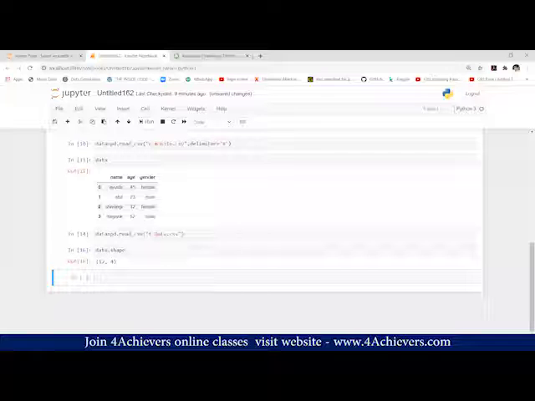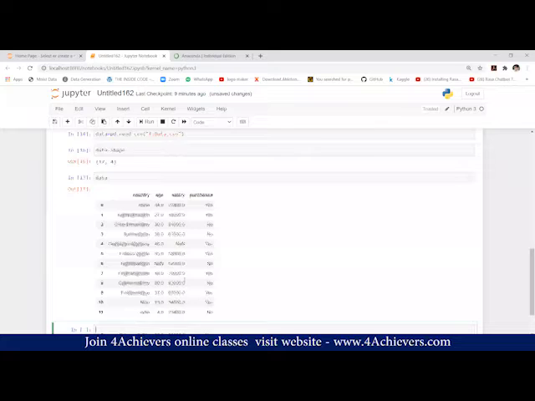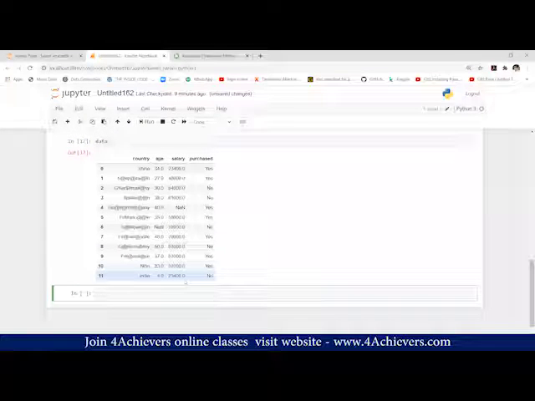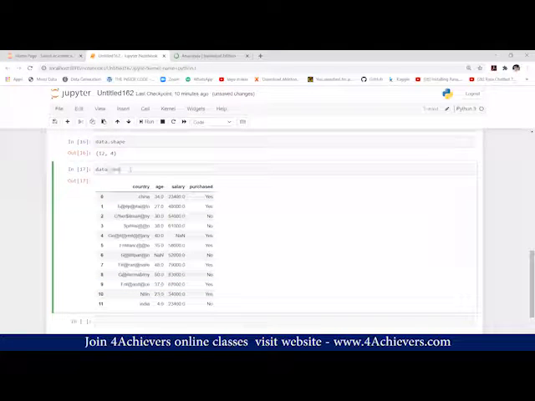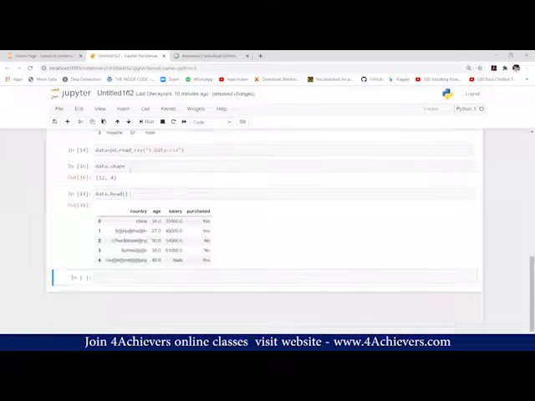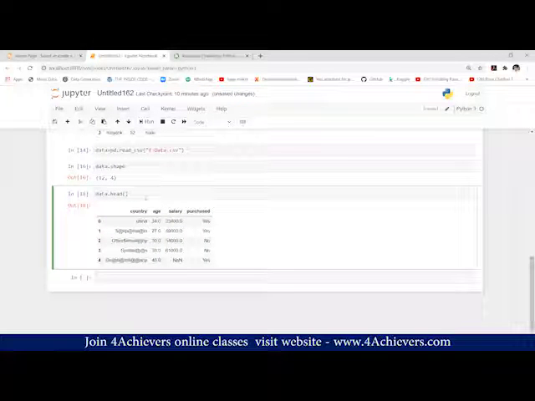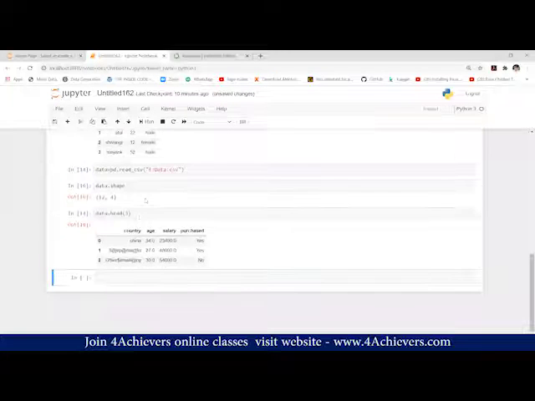Okay. Now suppose this is my entire data. Suppose if my data contains 1 lakh rows, it will display 1 lakh rows in this console. That will be very hard to scroll down, scroll up. Now let's say I want to display only the top 5 rows. Then we have to use one more function, that is head. Head is a function of pandas that will display only the top 5 rows. You can see the output. Suppose if you want to display top 3 rows, then you have to mention 3 here. This will display top 3 rows.